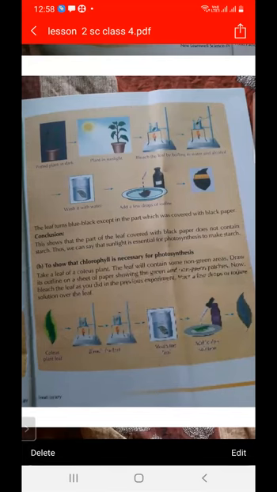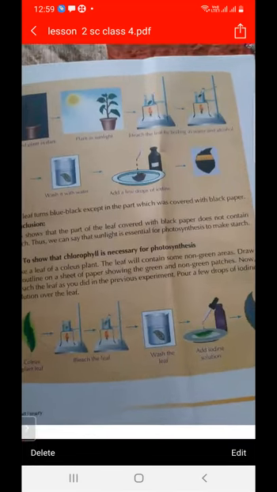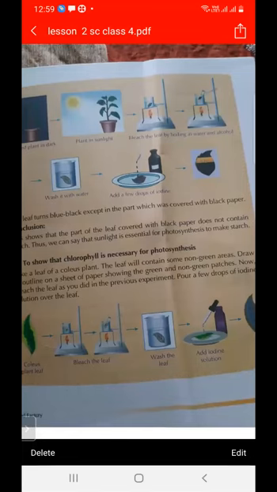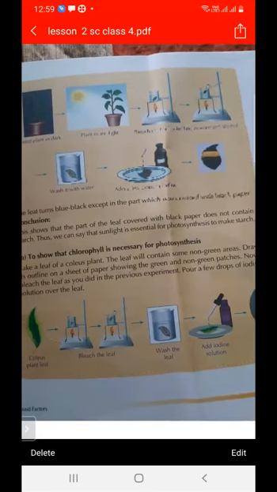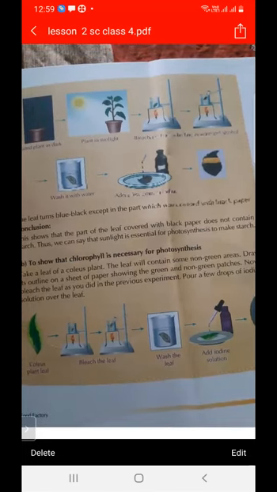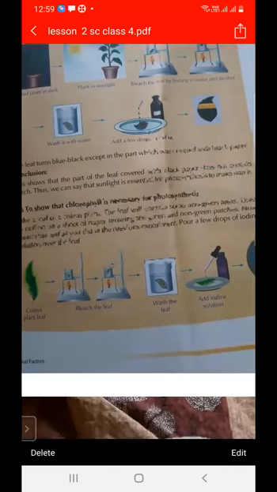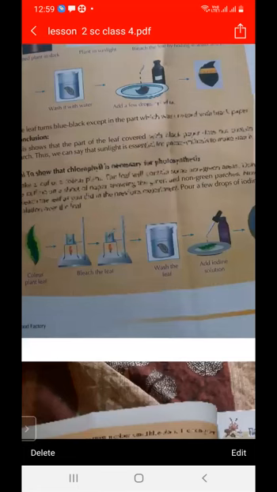After putting 2 or 3 drops of iodine, the green part of the leaf turns blue black, and the non-green part does not turn blue black, because the green part contains chlorophyll. Because the green part contains chlorophyll and the non-green part does not contain chlorophyll. So this proves that chlorophyll is necessary for photosynthesis to occur. So two components are necessary. First is sunlight, and second is chlorophyll.